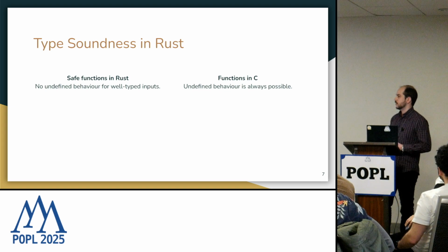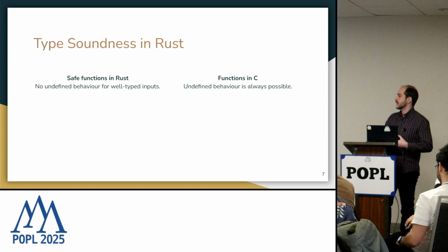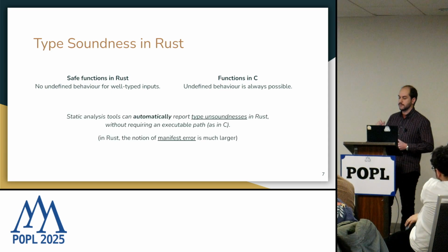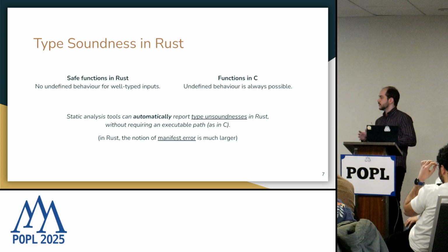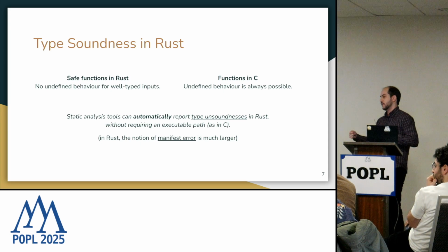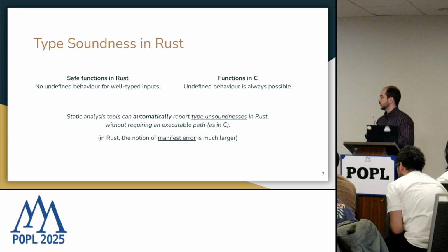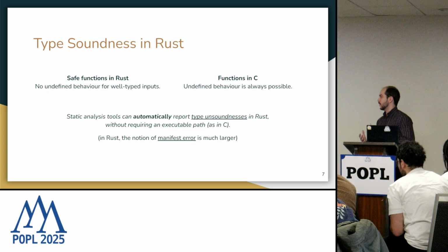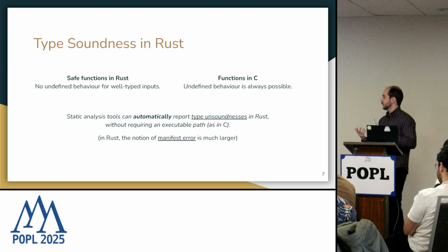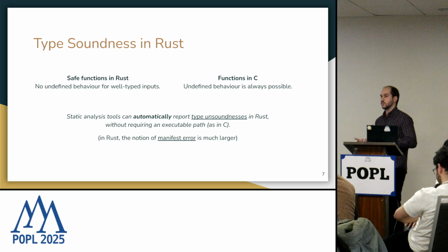So we can't really prove these kinds of bugs looking just at the type of a function. What this means is that in C, for us to detect these sorts of errors, we need to have an executable path from a main function. In Rust, we can look at functions in isolation, and we can report errors as a type unsoundness for that given function. So we don't really need a code base, as we do in C, to show that these bugs exist. We can actually find these bugs in arbitrary Rust libraries.